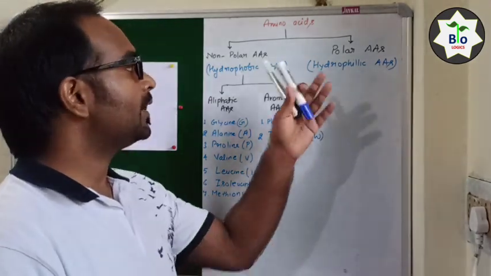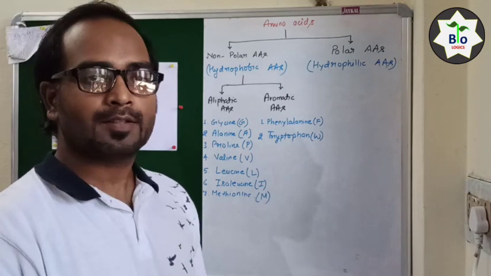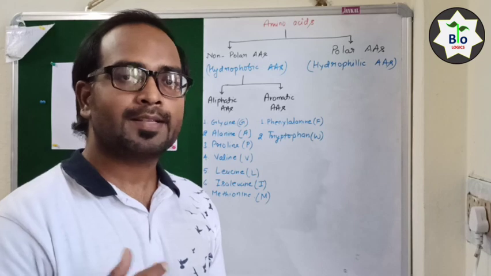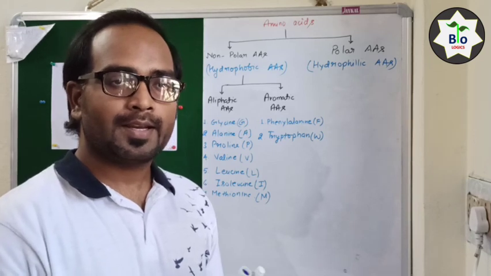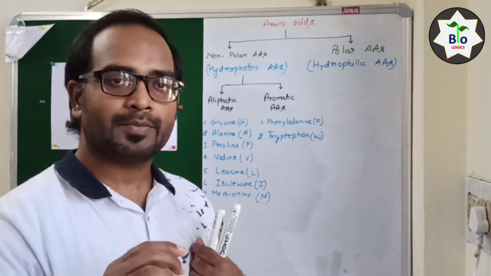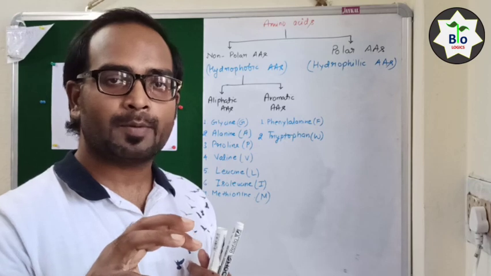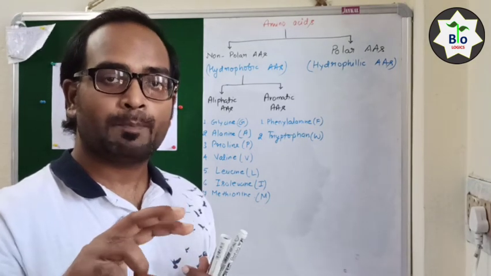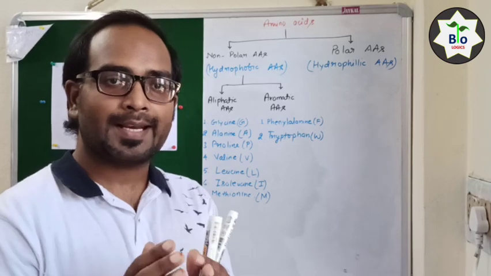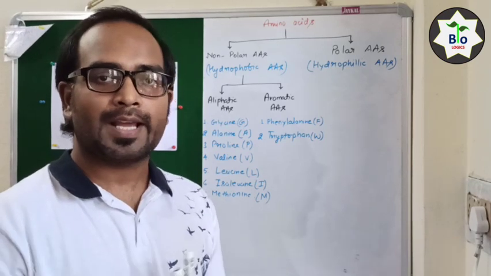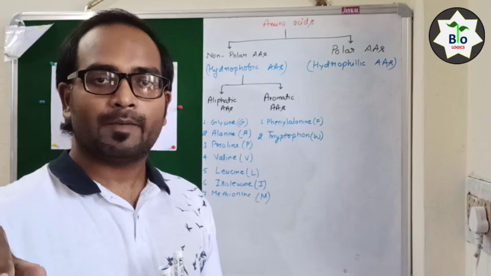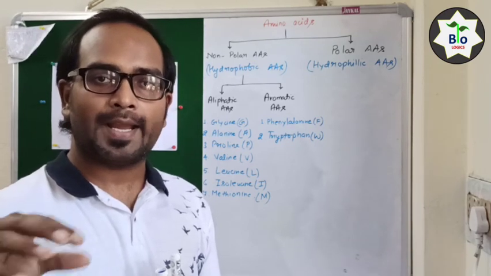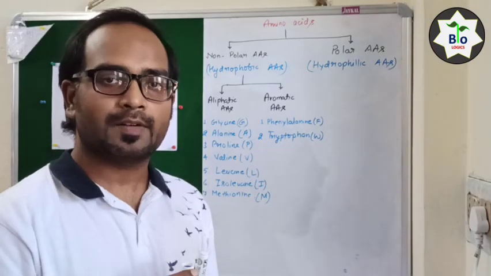Now I am going to categorize the polar amino acids, also known as hydrophilic amino acids. It means there is a polar functional group present in the polar amino acid. Polar functional groups can be categorized into two different types: charged functional groups and uncharged functional groups.